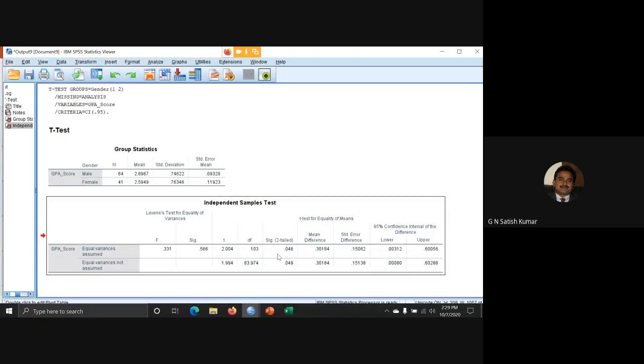Sir, I have one query regarding the assumptions. There are three assumptions. One is independence: the two groups are completely independent. Second is the variance, which you just explained. And third is normality. When we talk about normality of the scores of the dependent variable, is it required that it be normal in both groups, or is it overall normality? And how do we test that?